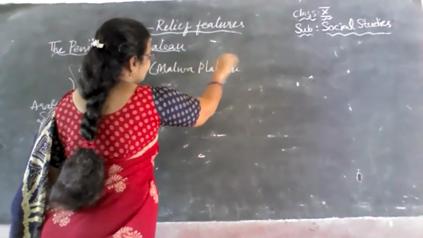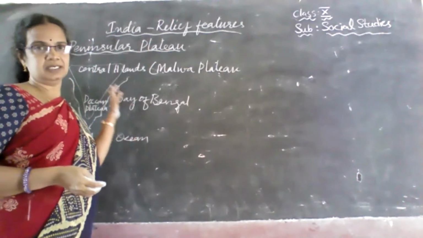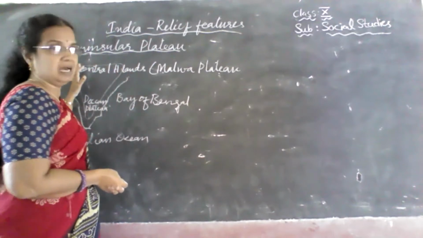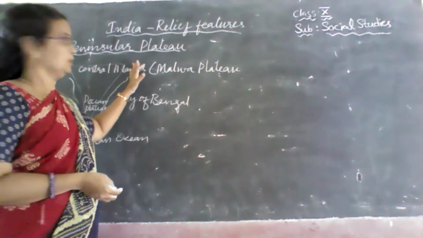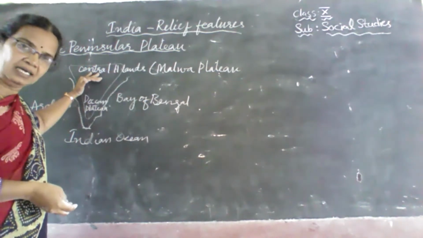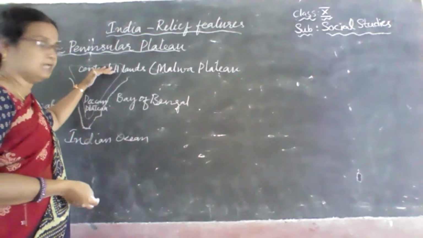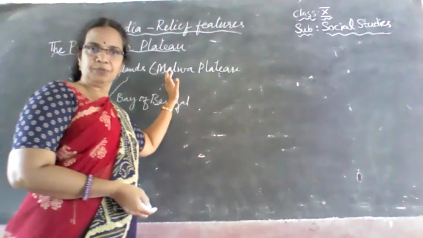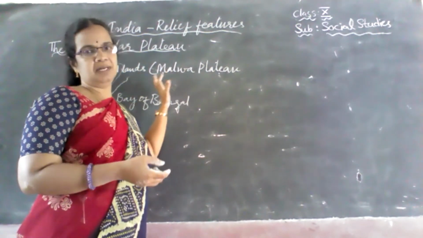And again, this Malwa Plateau also has two divisions, that is western side and eastern side. The western part is called the Malwa Plateau, and on the eastern side you can see the Chota Nagpur Plateau. To the north, between the Gangetic Plain and the Narmada river, we have the Central Highlands, and in this Central Highlands, to the west we have Malwa Plateau, and towards the east we have Chota Nagpur, very rich in mineral resources.